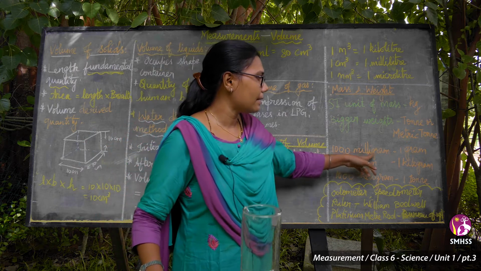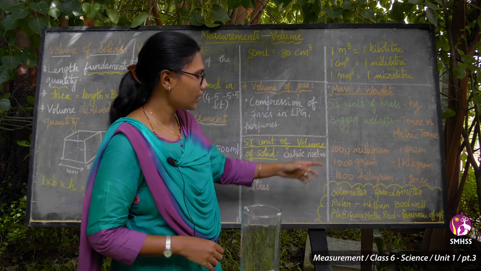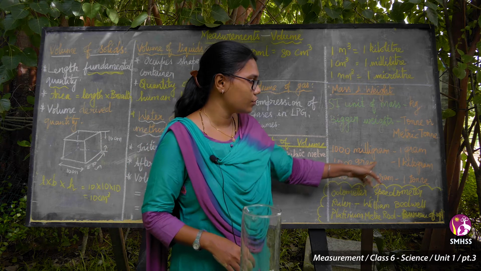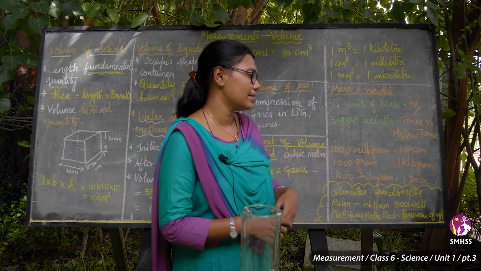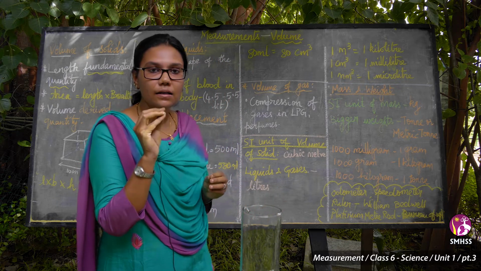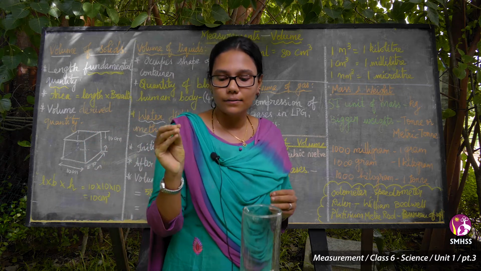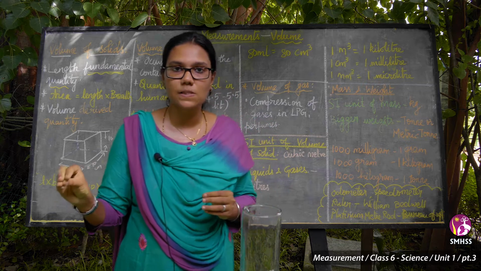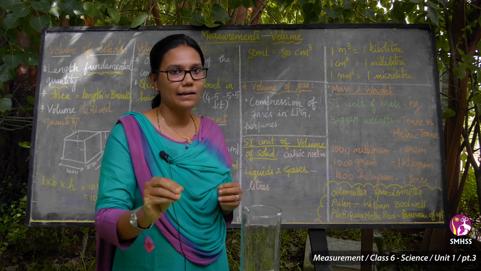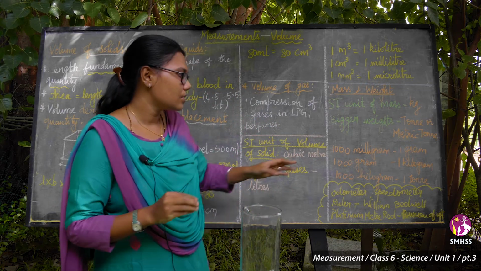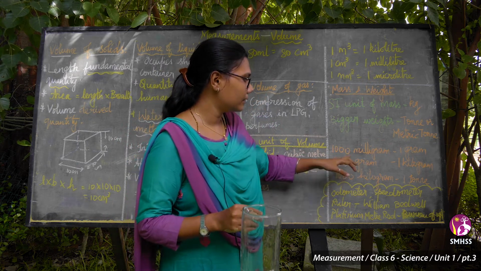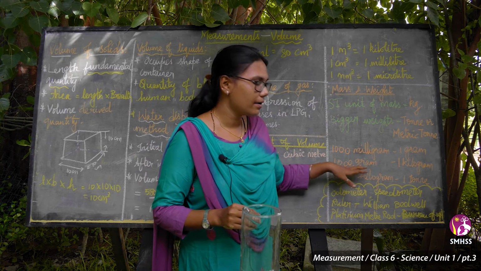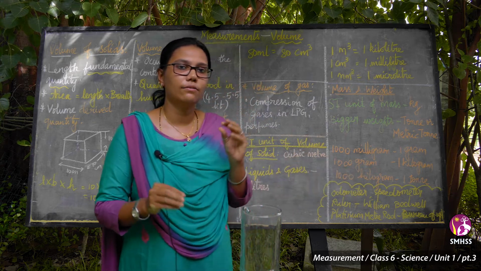See, 1000 milligram is equal to 1 gram and 1000 gram is equal to 1 kilogram. Then 1000 kilogram is equal to 1 ton. Milligram is a minute amount, for example chemical substances, they will give you in milligram level. So 1000 milligram is 1 gram, and you would have heard this gram when buying jewelry.